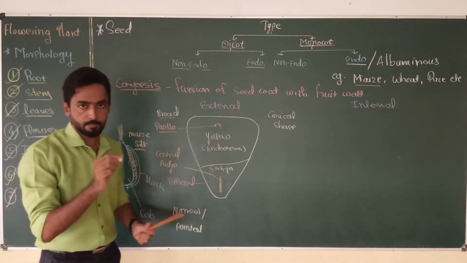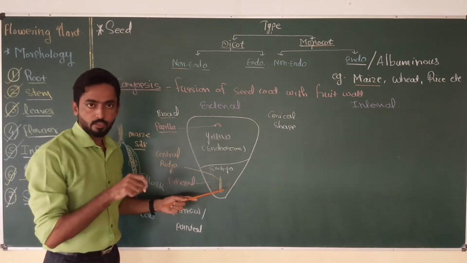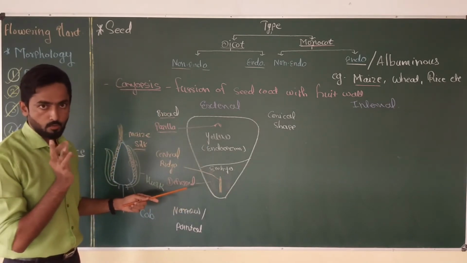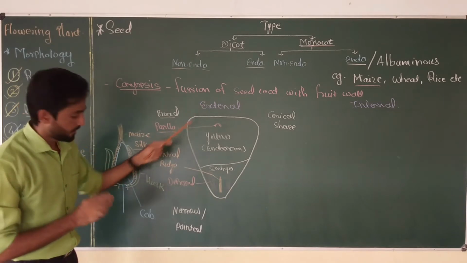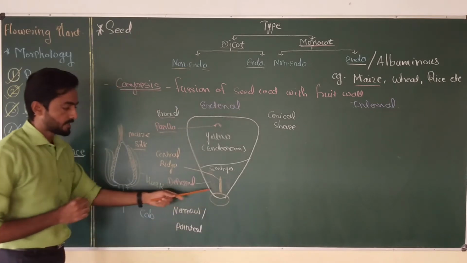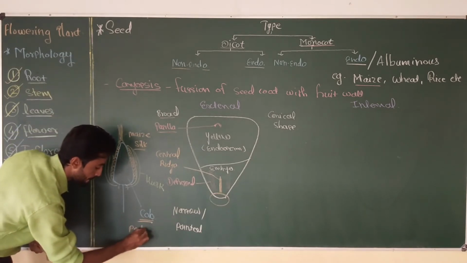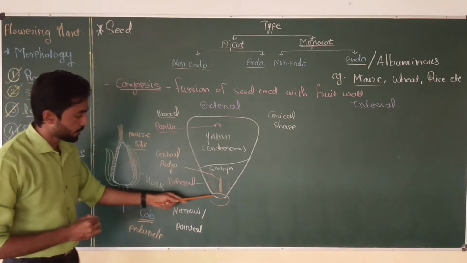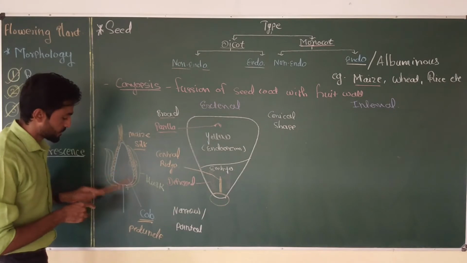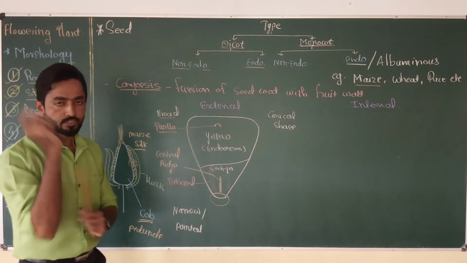This central ridge represents the embryo axis. That means inside this point the embryo is actually present in the grain. All these parts are normally visible from outside the maize grain. The narrow or pointed end is the portion which attaches this grain to the cob or peduncle, the point by which the grain becomes attached to the peduncle on the plant. So this is all about the external features of the maize grain.